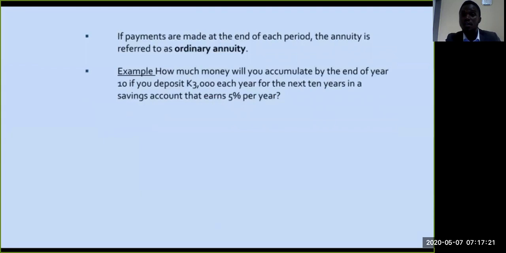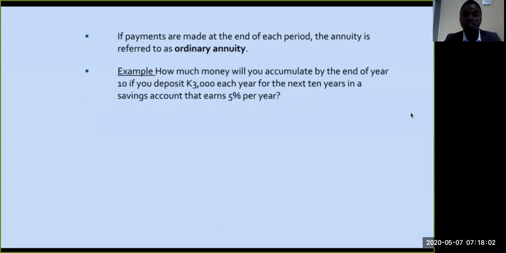If payments are made at the end of each period, the annuity is referred to as an ordinary annuity. We also have annuity due, which is an annuity where payments are made at the beginning of a period. For an ordinary annuity, we receive or make payments at the end of each period. For example, at the end of year one, at the end of year two, you make a payment just like that.